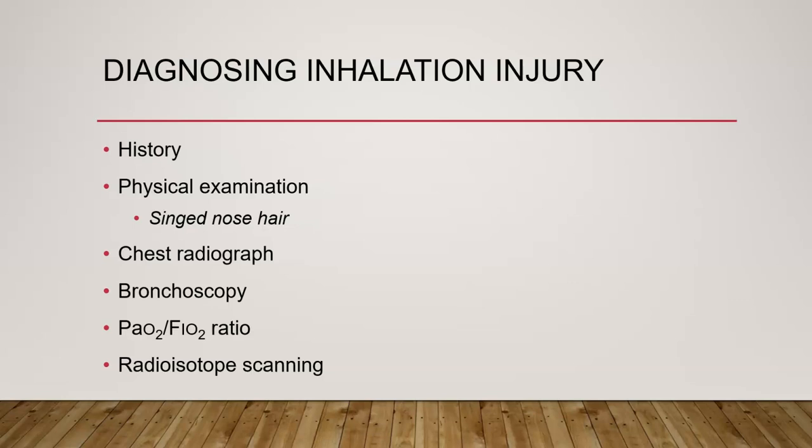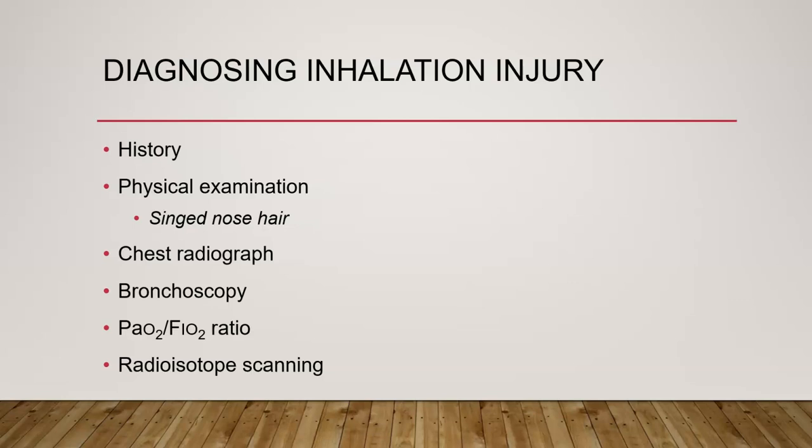Remember, singed nose hair. That's one of the things you're going to be looking for. You're also going to be looking for burns around the neck, on the chest, on the back. We also want to get a chest x-ray as soon as possible. This can also start to show us if there's some air trapping or inflammation starting to go on. You're not going to see soot or anything like that on the x-ray, but it gives us a baseline.